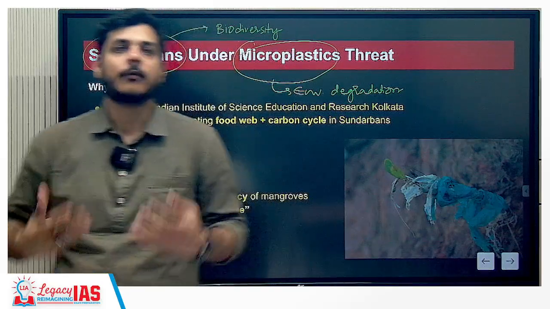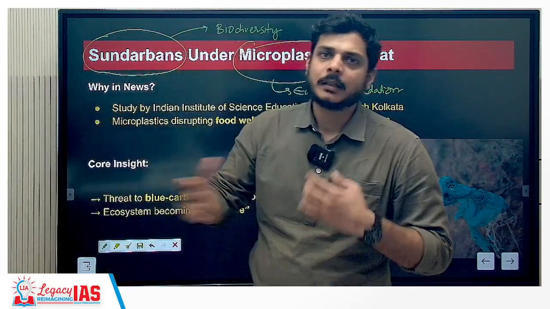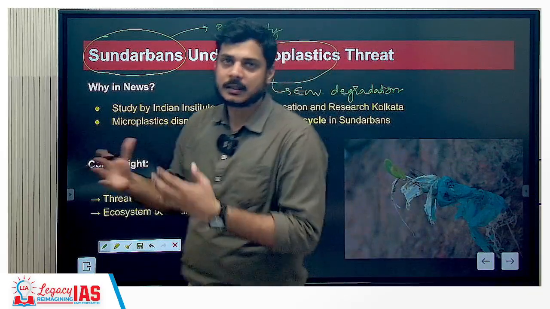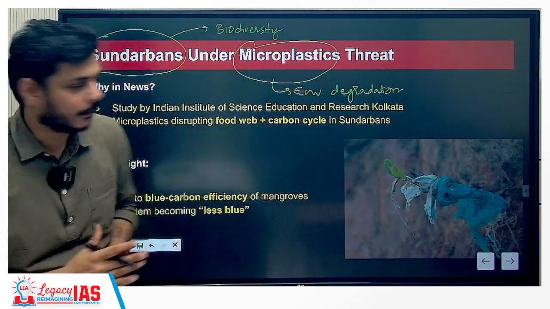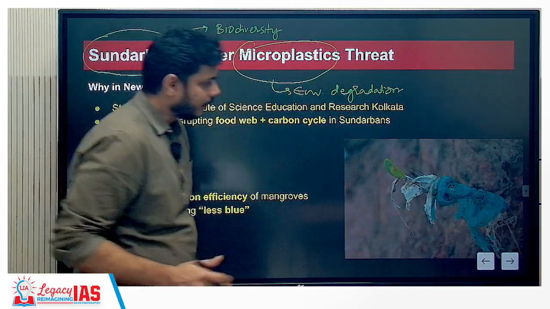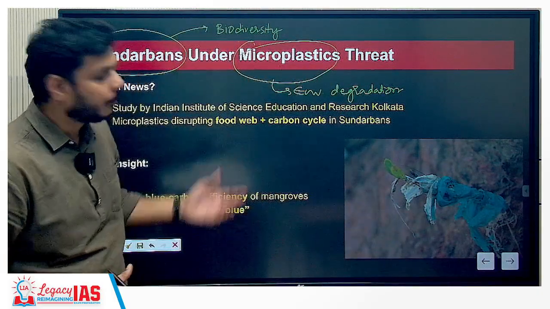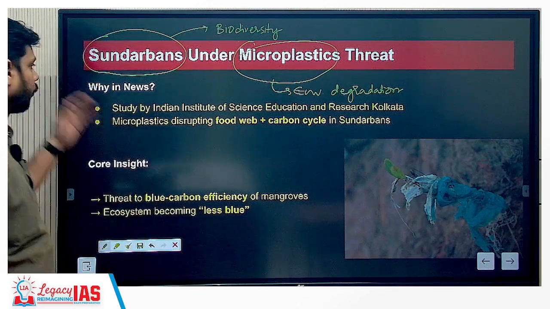a lot of mangroves. What are mangroves? Mangroves are something that are found in the ecotone, that is between the terrestrial as well as the aquatic ecosystem. So Sundarbans, carrying these mangroves, is under microplastic threat. You can see from this picture that the plastics have tied themselves onto the plant itself. So why is it in news?